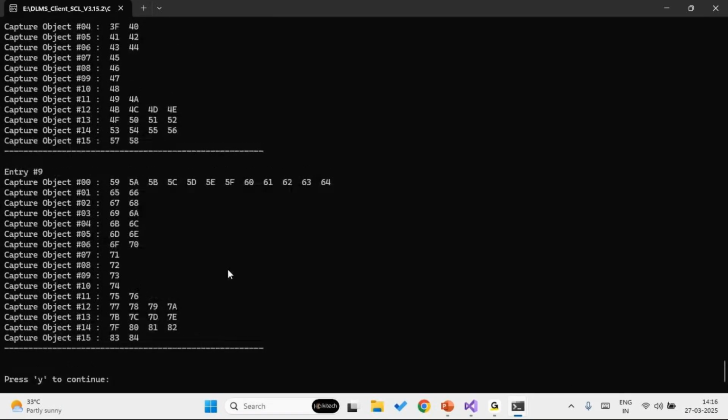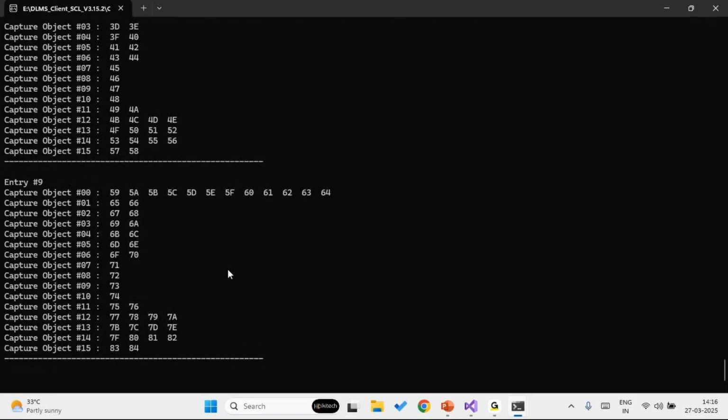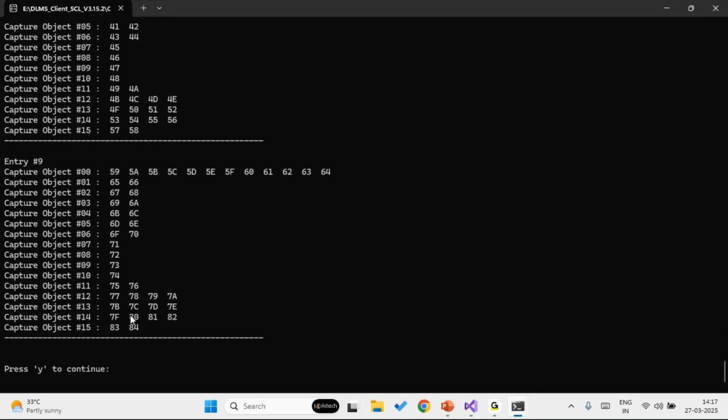Now you can see we have received a total of 10 entries from our meter with 16 capture objects. These are also customizable. Right now we have configured the entries as 10, or the maximum entry limit as 10. It can be given based on your requirement. If you require 1000 entries or 10,000 entries, you can configure it accordingly. It's a fully customizable stack. The capture objects can also be given according to your requirement. Now we have seen get with block operation.